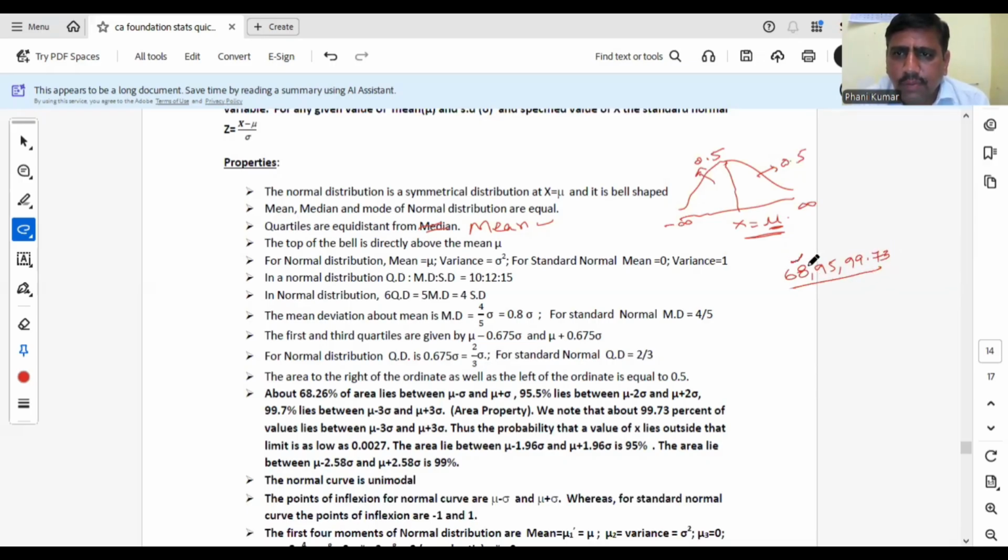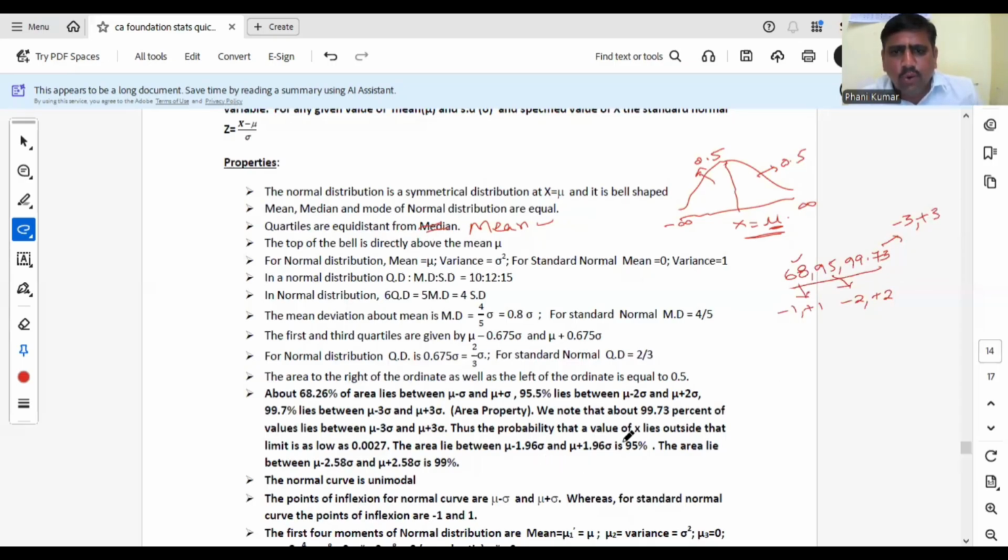Between minus 1 and plus 1, the area will be 68%. Between minus 2 and plus 2, 95.5% or 95. Between minus 3 and plus 3, 99.73. That means almost all values will lie between minus 3 and plus 3, but outside the limits 0.27%.